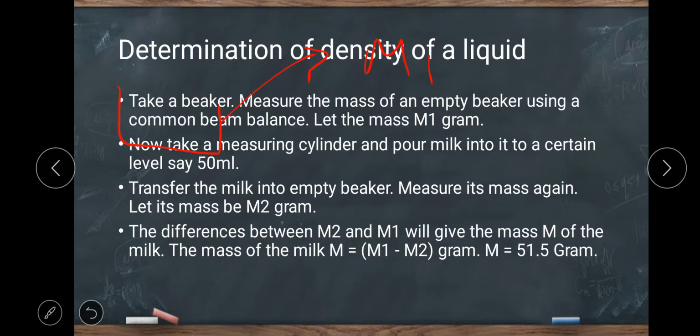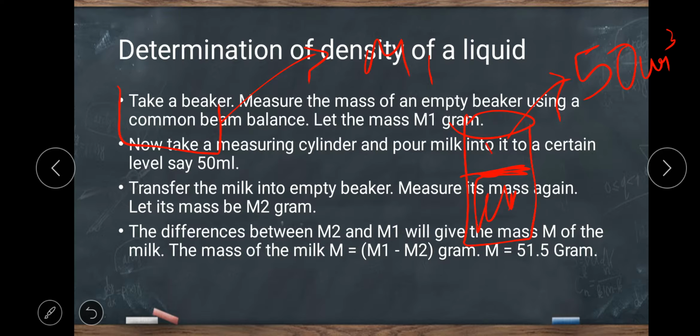Now take a measuring cylinder and pour milk into it to a certain level. We have taken one measuring cylinder and poured the milk into it, and the level of the milk is 50 ml, which means the volume of the milk is 50 centimeter cube.